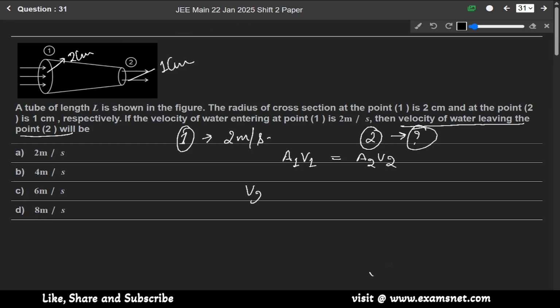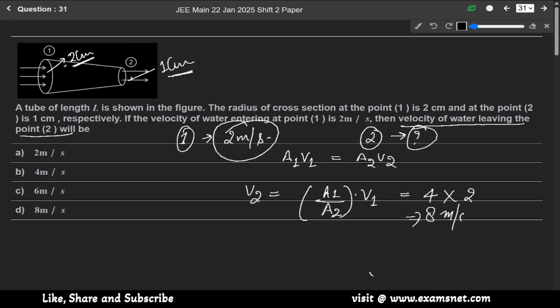So from here V2 will be equals to A1 over A2 into V1. So A1 over A2, with radius 2 centimeter and 1 centimeter, it will be 4, and V1 is given as 2 meter per second. So it will be 8 meter per second. Okay. So option D is the correct answer.